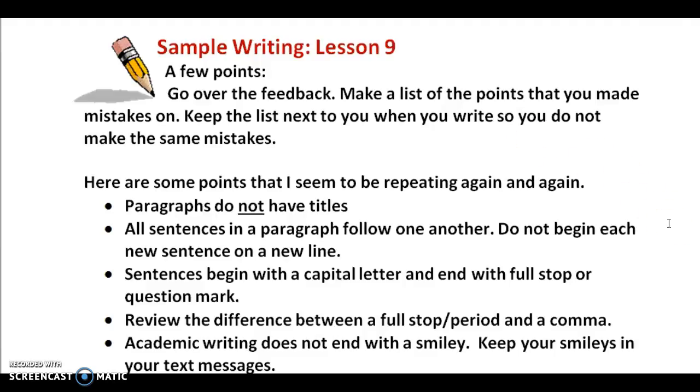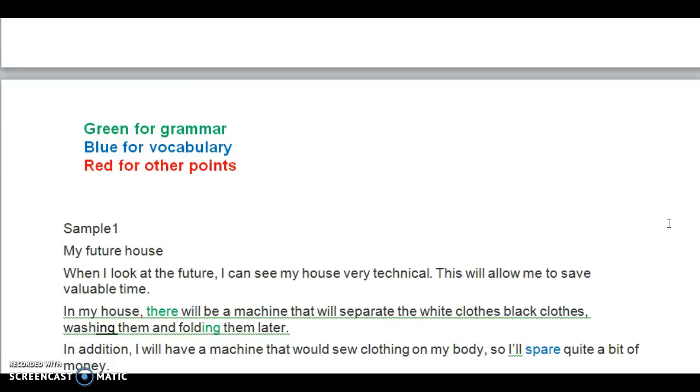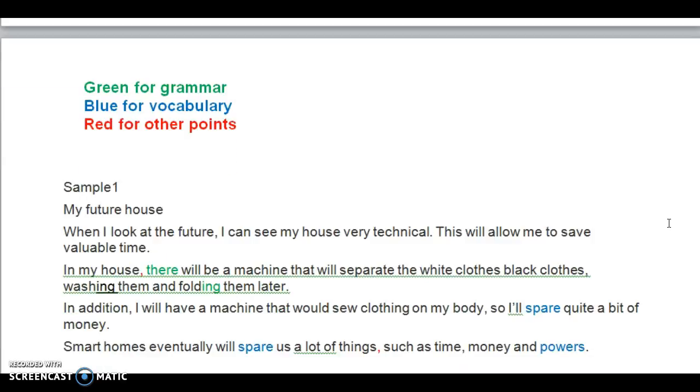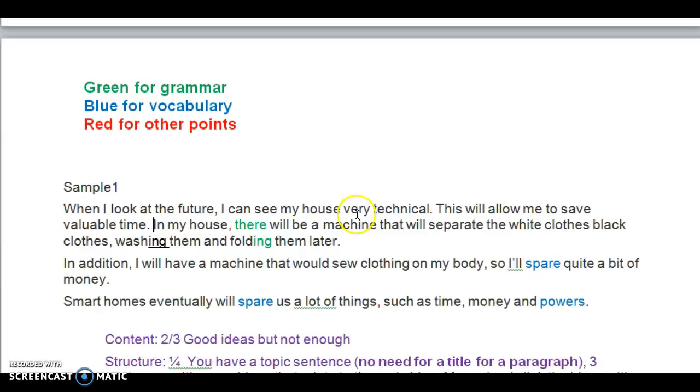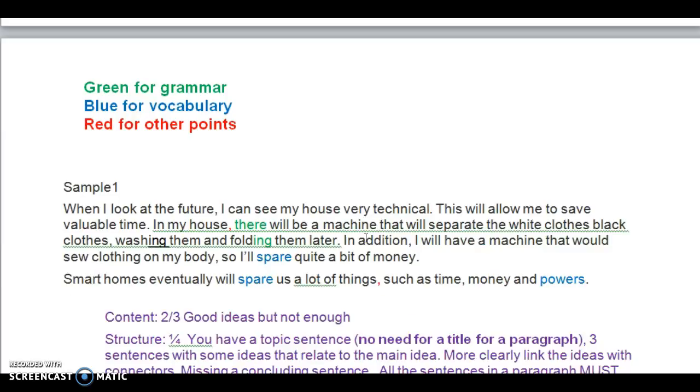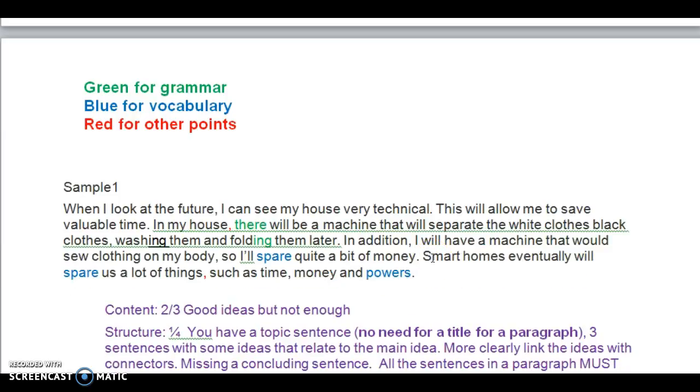So now let's take a look at some of the work that was done over the week. Here I want to relate to this, and if we look here, I've marked the errors in green for grammar, blue for vocabulary, and red. Now, what have I got here? I've got a title. We don't need that. Get rid of it. And then boom, boom, boom, boom, a list of sentences. It's very easy. I put it together and I make it look like a paragraph. So all of the sentences follow one another.